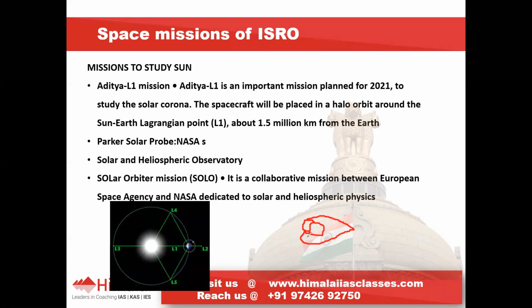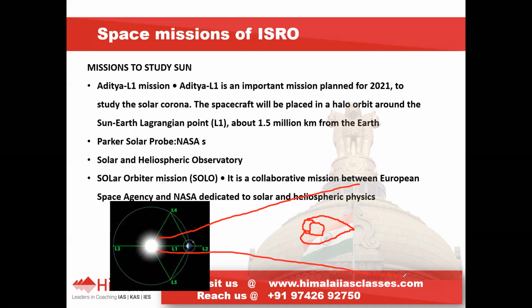If you take this as the Earth, the solar winds try to pass in this manner. Because of this, the magnetosphere tries to compress. Because of the solar winds, this side of the Earth, the magnetosphere seems to be compressed.